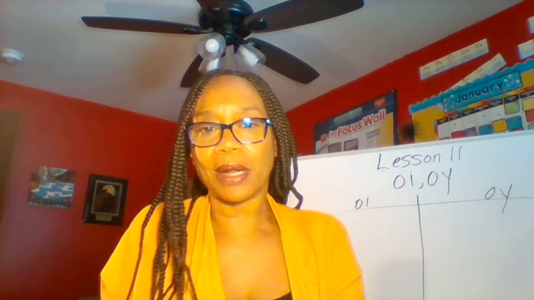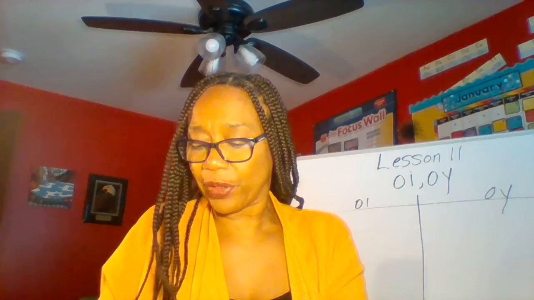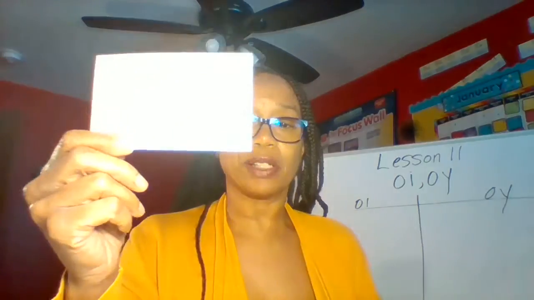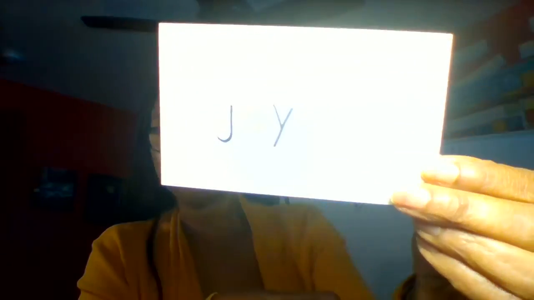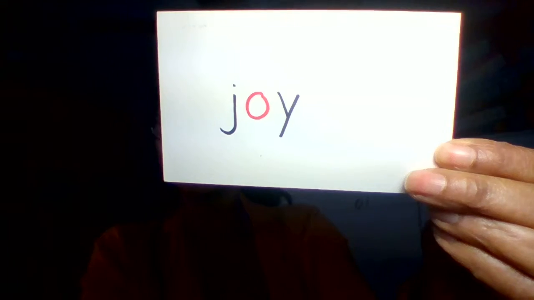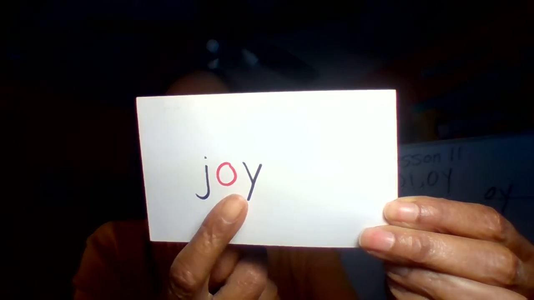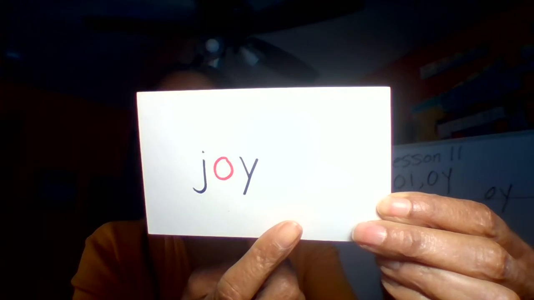So let's get started. Okay, here we go. Here is our first word. Can you see that? That word is, remember the oi sound, oi. Joy.